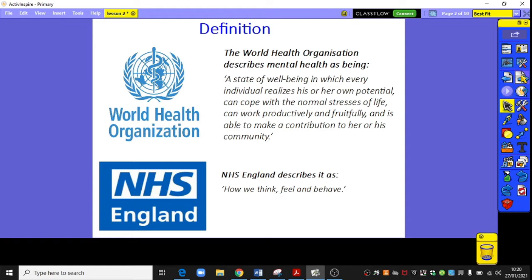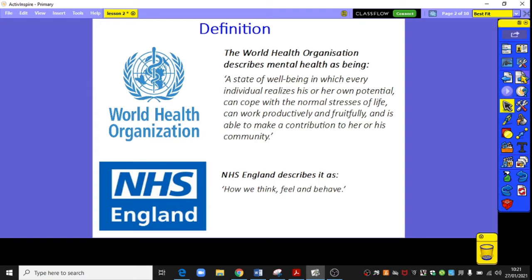Okay, well, moving on. Last week we were talking about what mental health was and how we can recognise some of the signs of it being affected, and also things and solutions that we can start to think about to help people who have mental health issues. Now, we recognise that mental health is an issue, and it can be something that you might be experiencing or people around you might be experiencing, perhaps at this current time or difficult times within their lives. So just a reminder that there are people in school that you can talk to if you are concerned.